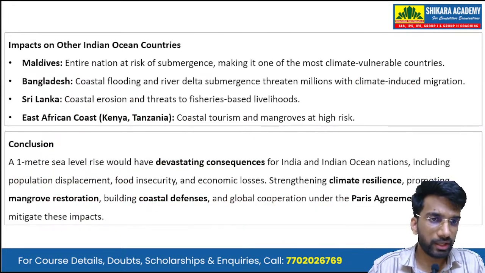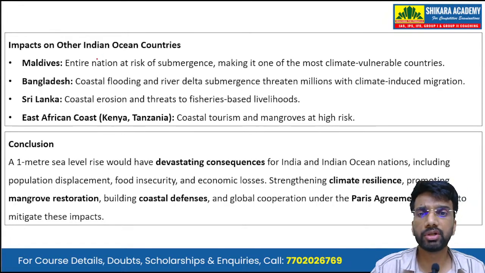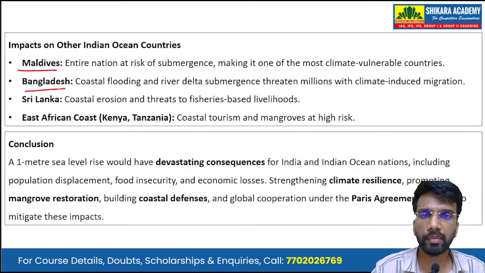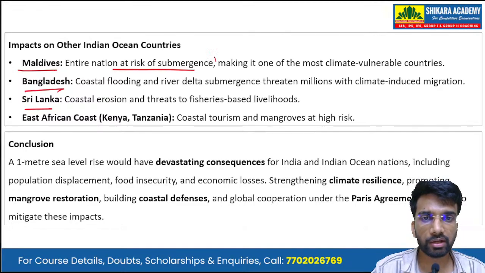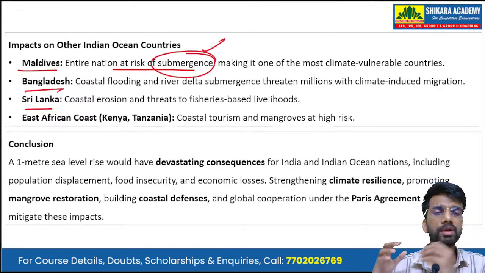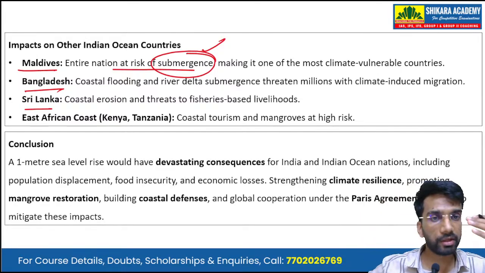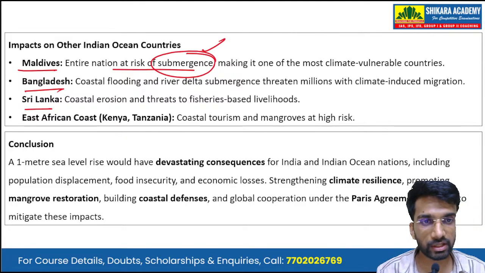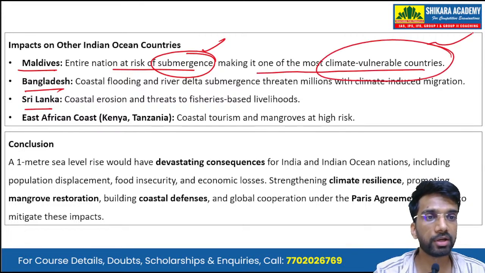Then impact on other Indian Ocean countries. Okay? So the other Indian Ocean countries which are our neighbors, our maritime neighbors, are Maldives, Bangladesh, and Sri Lanka mainly. So in Maldives, the entire nation is at risk of submergence because the islands of Maldives are low-lying islands. Okay, so a rise of 1 meter of the sea level could be devastating for the entire country. The entire country is at risk of getting submerged. Okay, it is one of the most climate vulnerable countries.